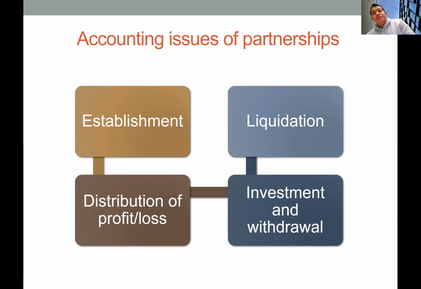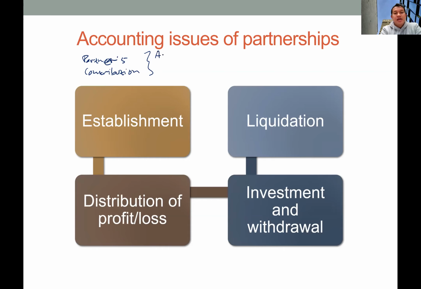In the establishment, we need to identify each partner's contribution to the partnership. Each partner will contribute their assets and liabilities to the partnership, and we need to individually identify their contribution.